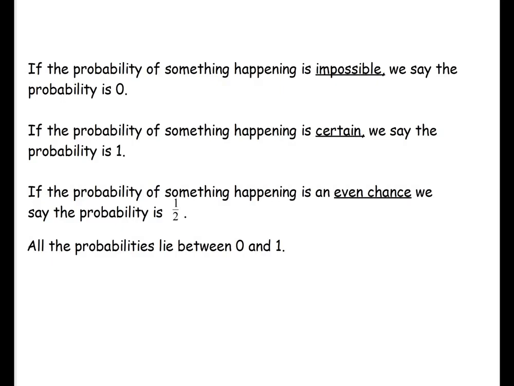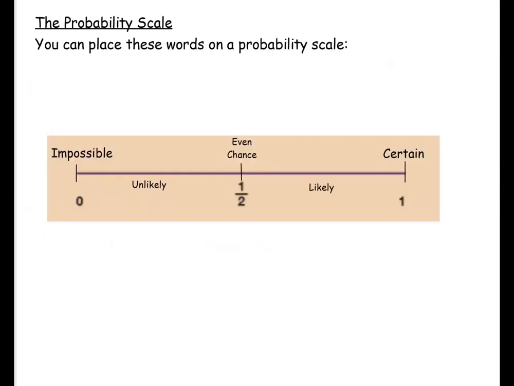All the probabilities lie between 0 and 1. Okay, so this is important for you to know, so please make sure that you do write that in. And this information then allows us to express probability on a probability scale. So here we have a probability scale. Probability scales go from 0 to 1. Okay, it's like a number line.